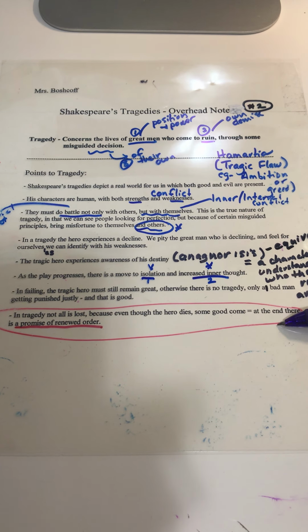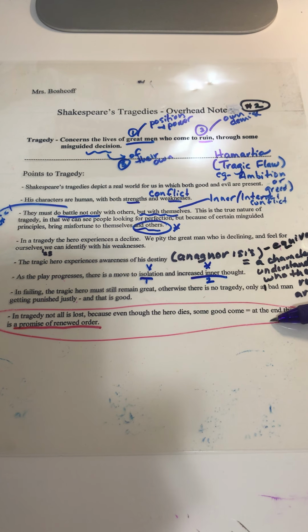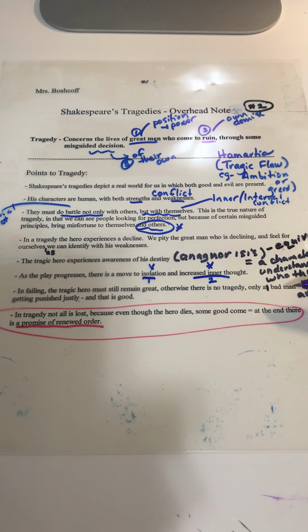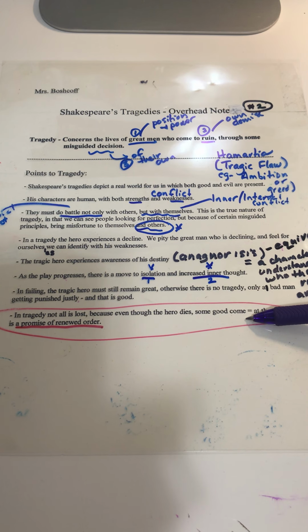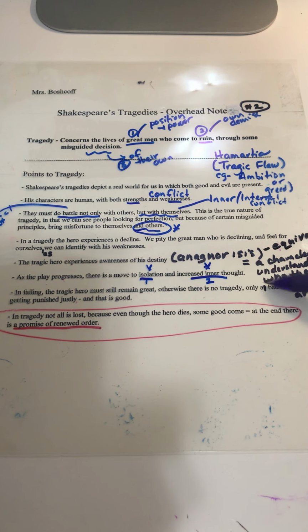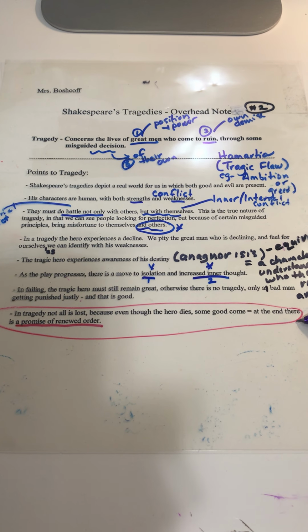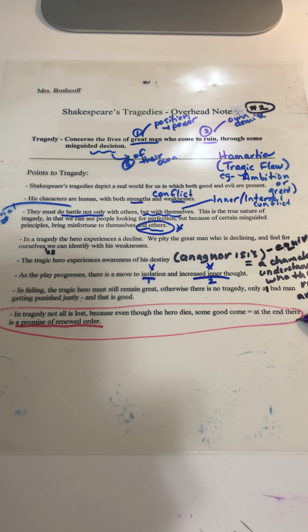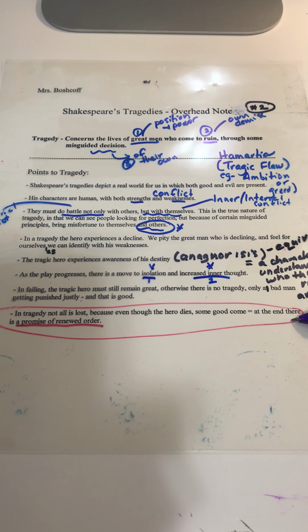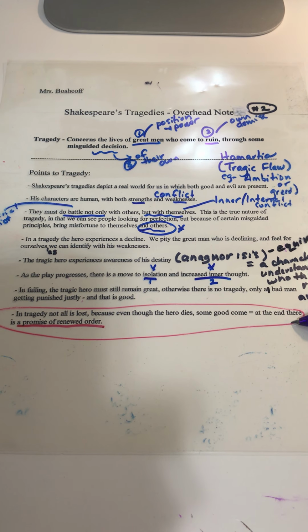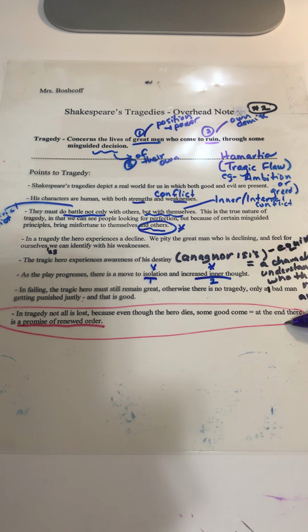Now, essentially, a Shakespearean tragedy means that there are going to be a lot of dead bodies on the stage at the end. In fact, our play Macbeth is Shakespeare's goriest and bloodiest, with the most dead bodies on the stage at the end. You're going to also encounter another pretty gory play, Hamlet, in grade 12. There are a lot of dead bodies at the end of that one as well.